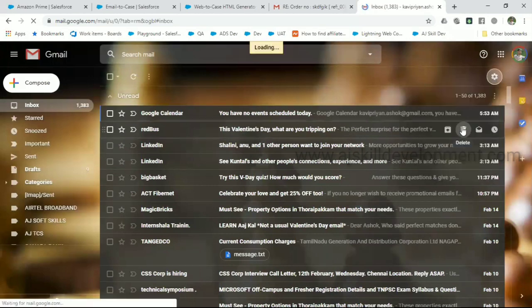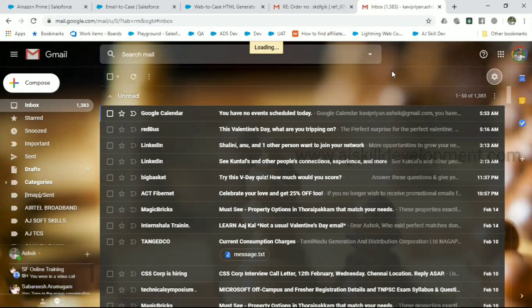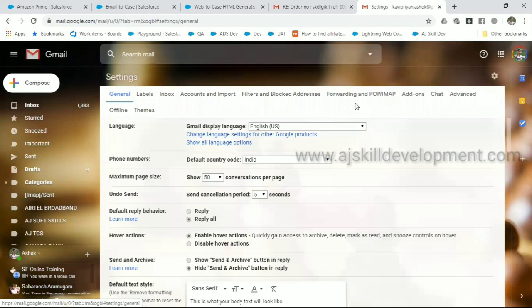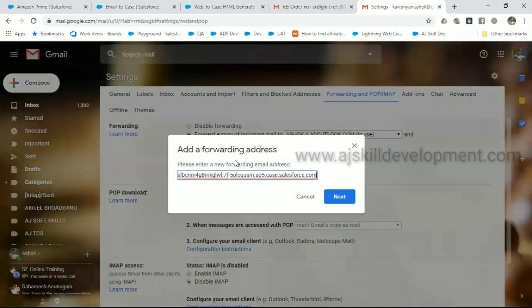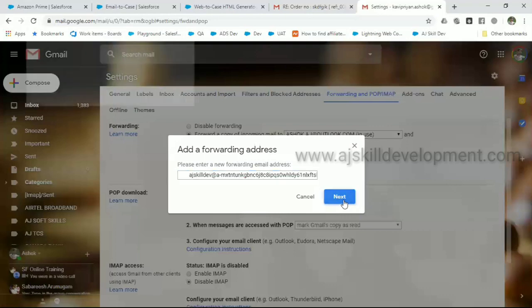In settings, you have to forward all your emails to this generated one. You have an option called Forwarding and POP/IMAP, right? Click that. Here, forward a copy of incoming email. You can add a forwarding address. Next.